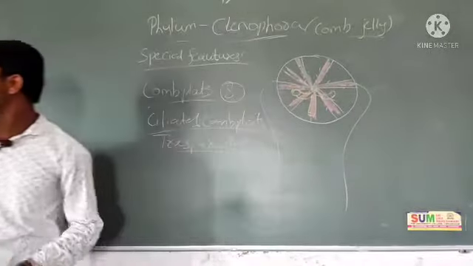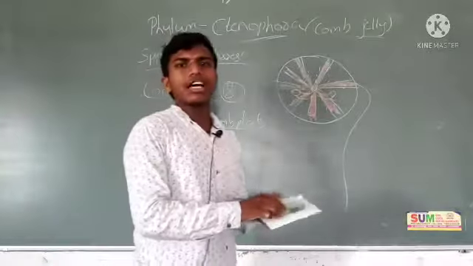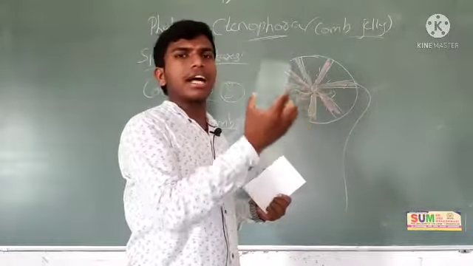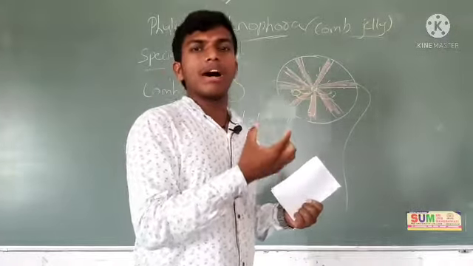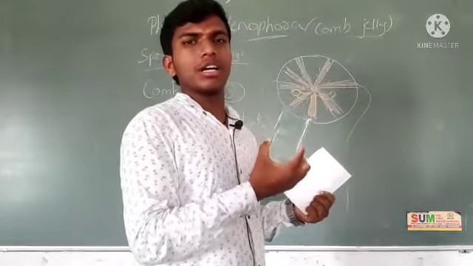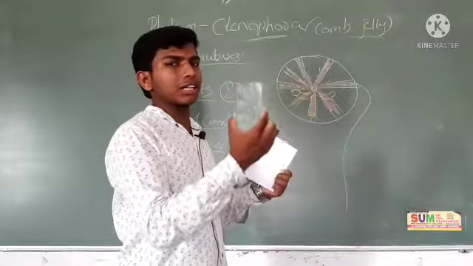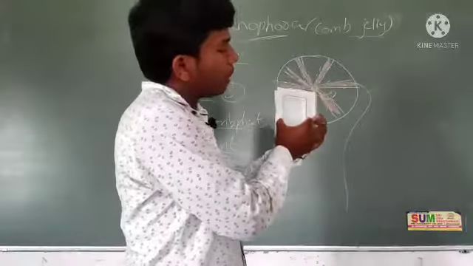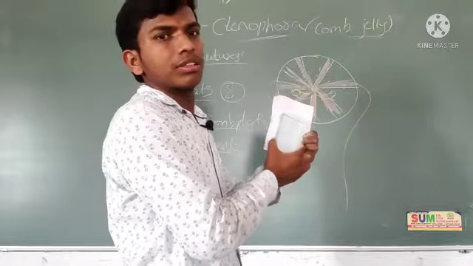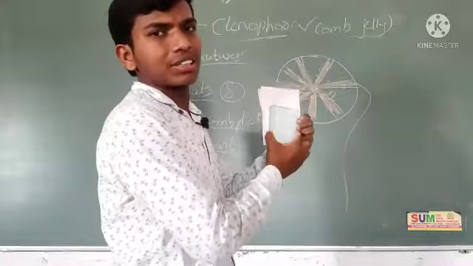Next important thing is that these are transparent. I will show you one thing. See, this is transparent. Transparent means, in Kannada, Paradarshaka. Non-transparent means Aparadarshaka. Transparent: you are able to see this paper through this glass.